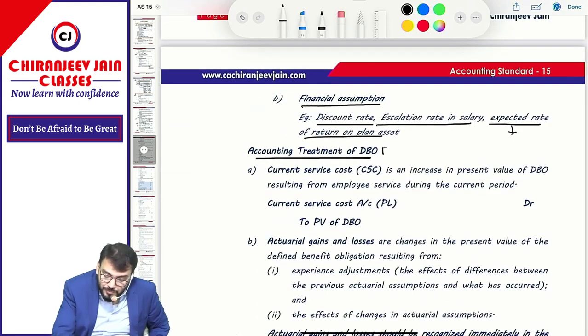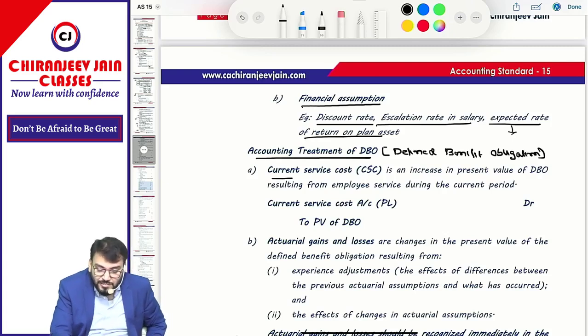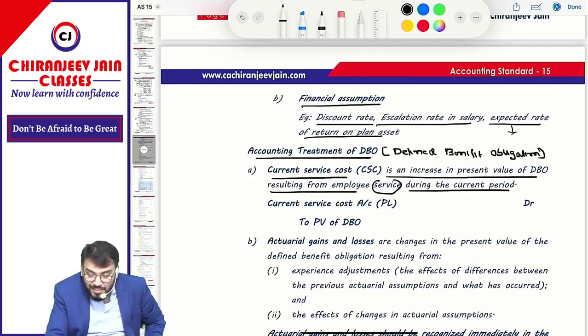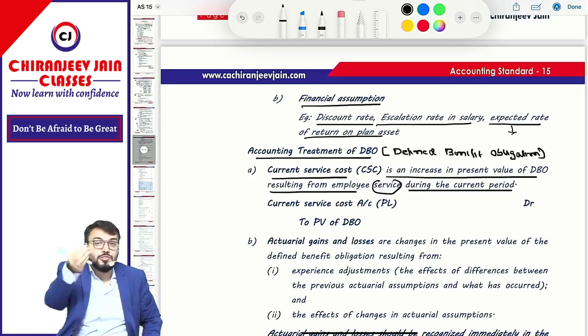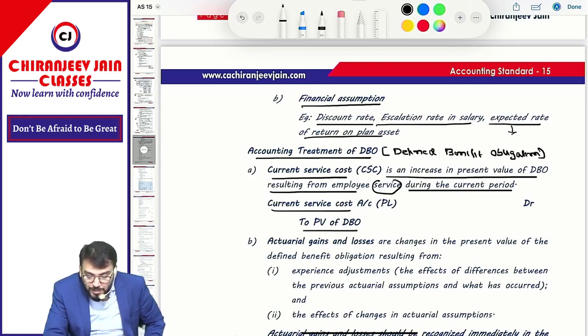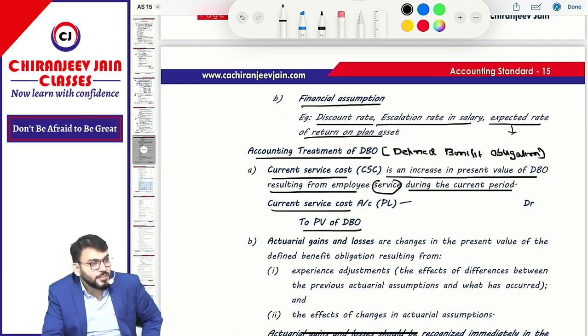DBO is what? Defined benefit obligation. Correct. Current service cost. You have understood current service cost is the increase in present value of DBO resulting from employee's service during the current period. So whatever increase in present value of DBO due to current service of employee, that is known as current service cost. What journal entry will you do? Current service cost account debit to present value of DBO, and this will be charged to P&L under which head? Under employee benefit expense. This you have understood?